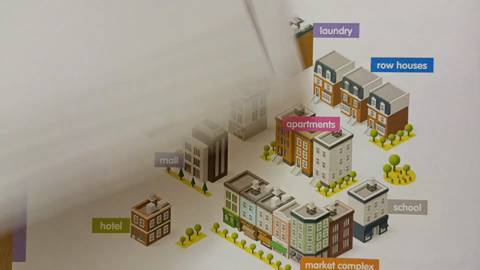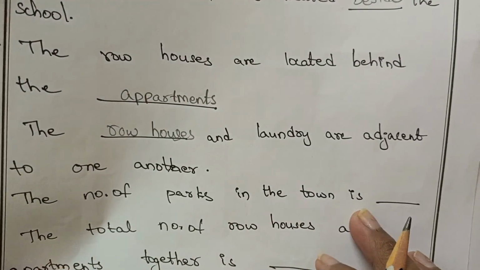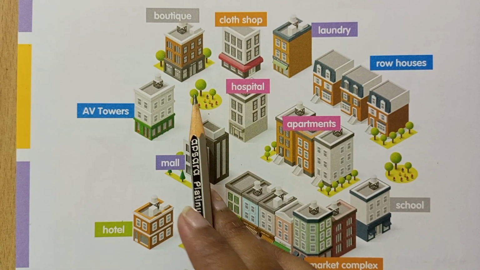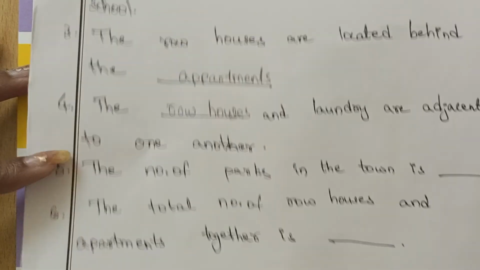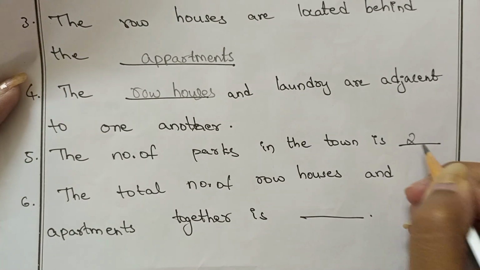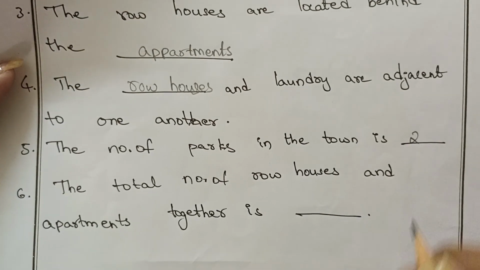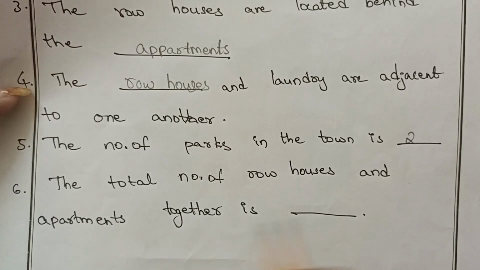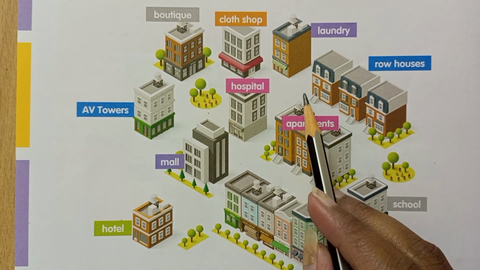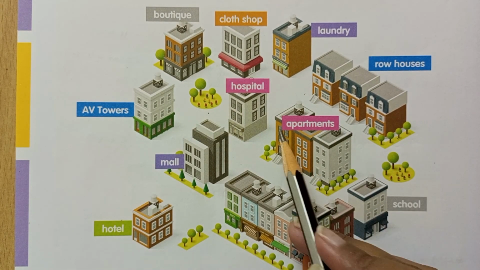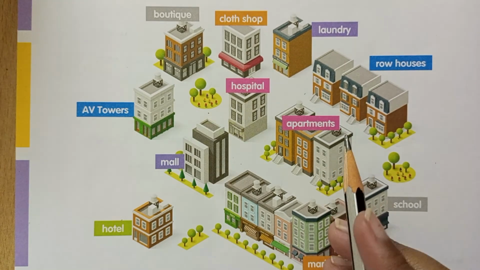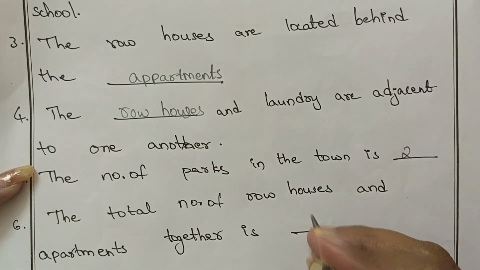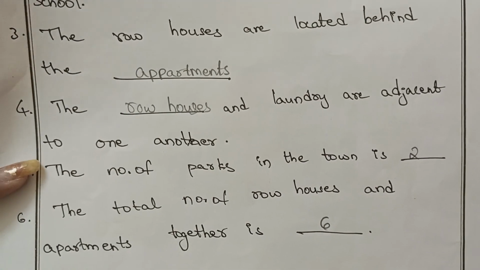Next one. The number of parks in the town. Here how many parks are there? 1 and 2. So we have to write 2 parks. The total number of row houses and apartments together is: how many row houses are there? 1, 2, 3. Apartments are 1, 2, 3. So 3 plus 3 is 6. So we have to write 6 here.